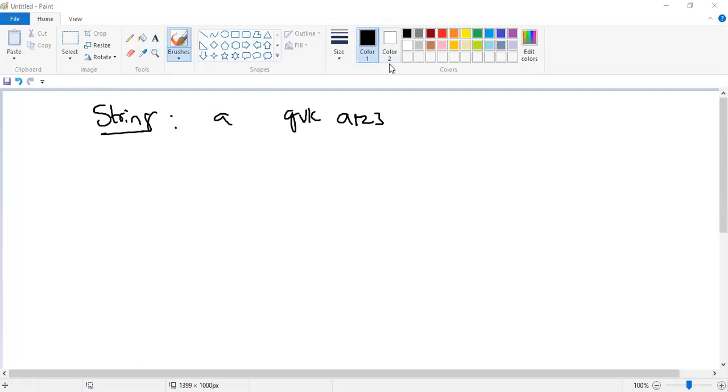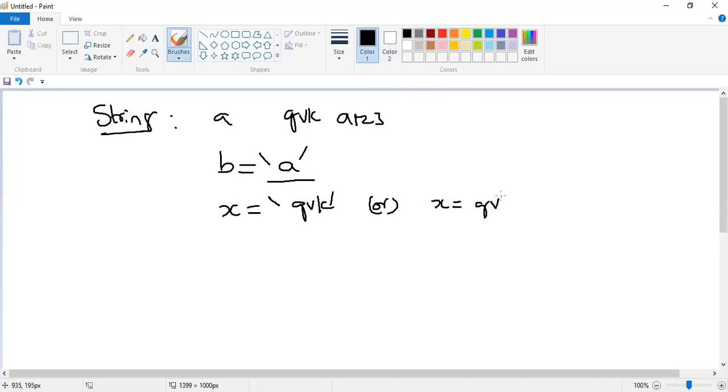So for example, I want to handle this particular A value. A is a data item. To handle this kind of data item, first of all I need a variable. I'm taking B equal to A. This A is called a character value. To handle the GVK data item, I'm writing X equal to GVK. Either I can use single quotes, or even I can write double quotes, guys. So X equal to GVK.